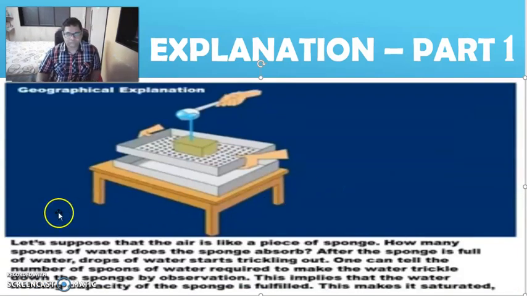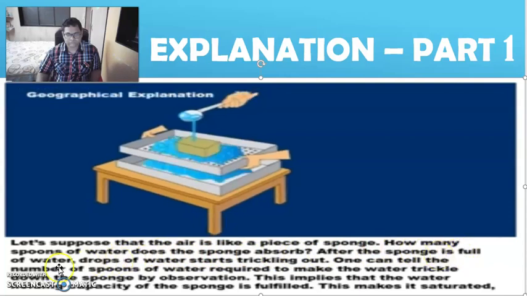Geographical explanation. Let's suppose that the air is like a piece of sponge. How many spoons of water does the sponge absorb? After the sponge is full of water, drops of water start trickling out. One can tell the number of spoons of water required to make the water trickle down the sponge by observation. This implies that the water holding capacity of the sponge is fulfilled. This makes it saturated.